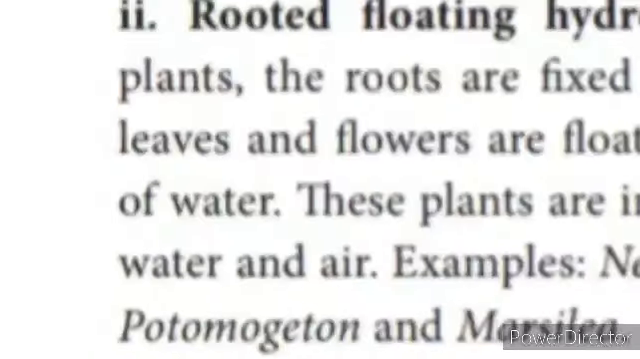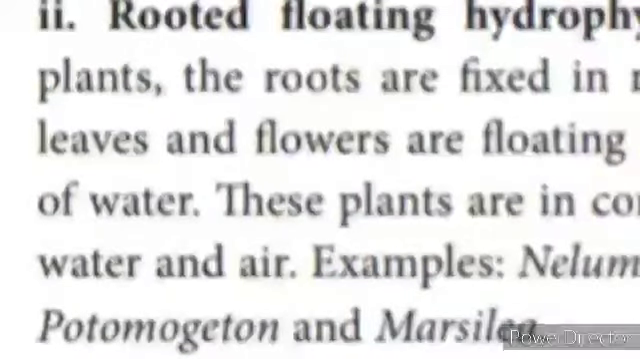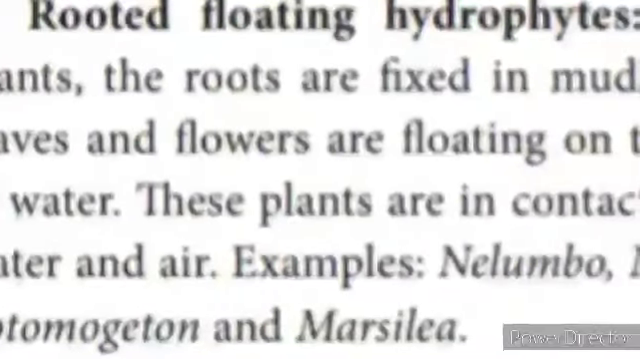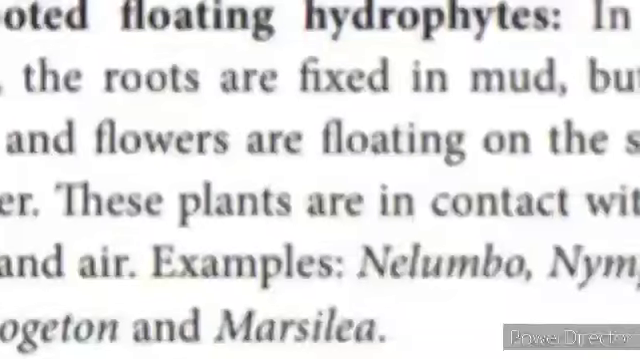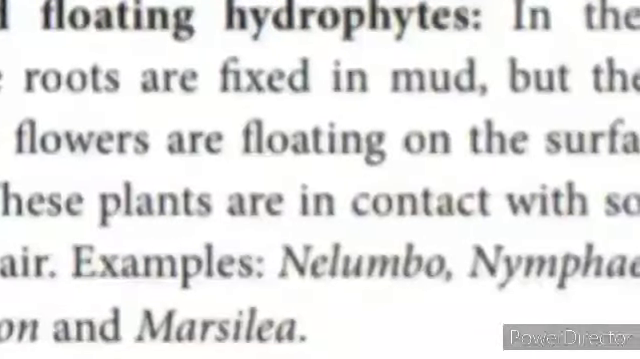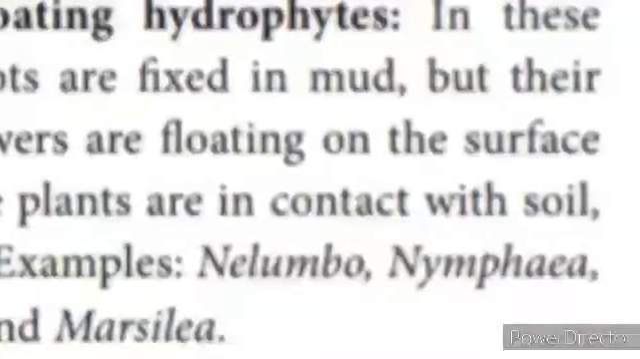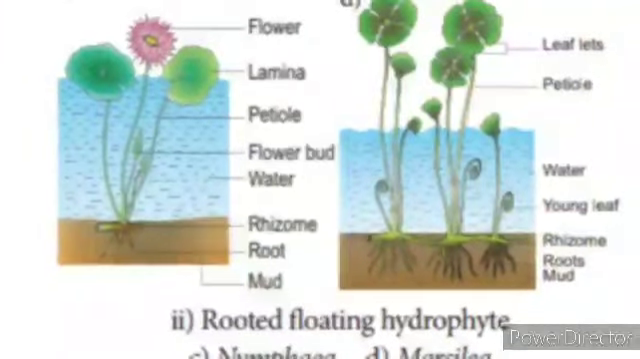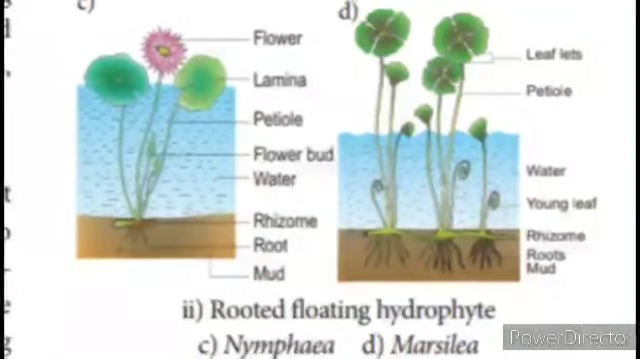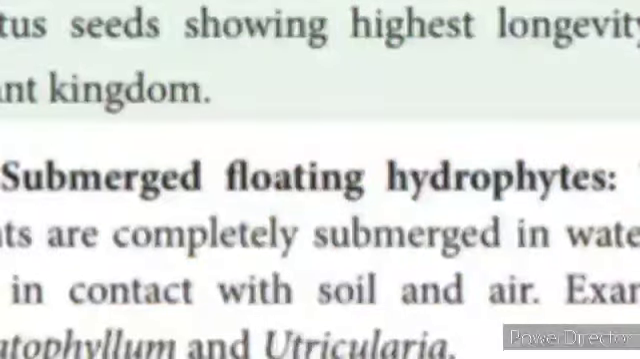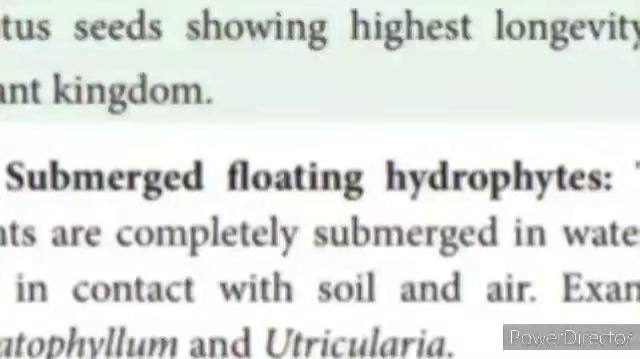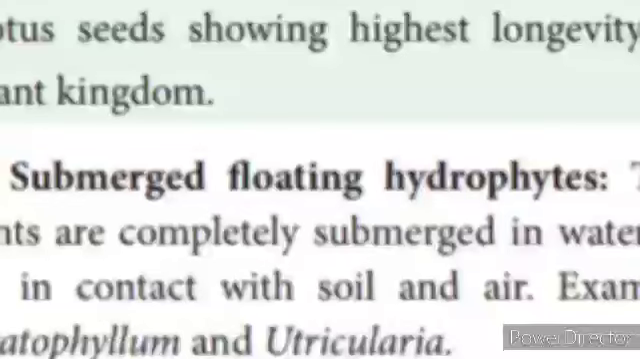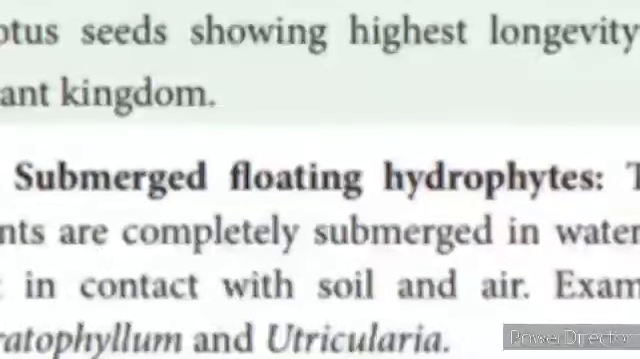The second type is rooted floating hydrophytes. In this, the roots are fixed in the mud, but the leaves and flowers are floating on the surface of water. These plants are in contact with soil, water, and air. Example: Nelumbo, Nymphaea, Potamogeton, and Marsilea. Lotus seeds show the highest longevity in the plant kingdom.